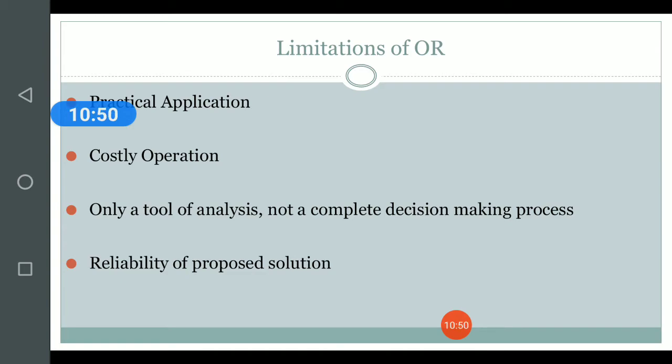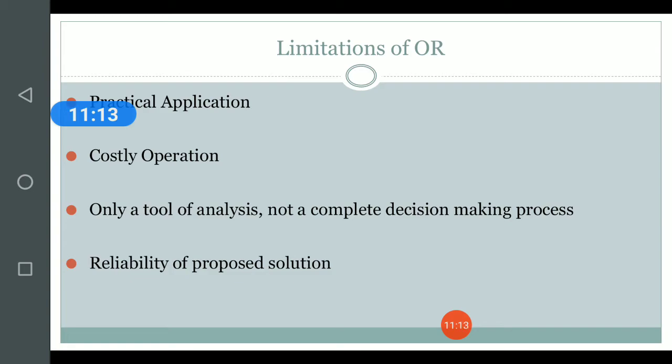One very big limitation of operations research is its practical application. This technique can give us very good results on pen and paper while planning the particular process. But sometimes the practical application of the solutions becomes very difficult.